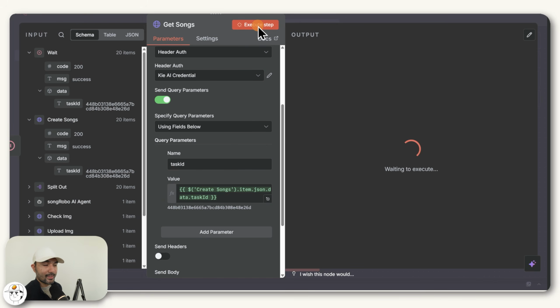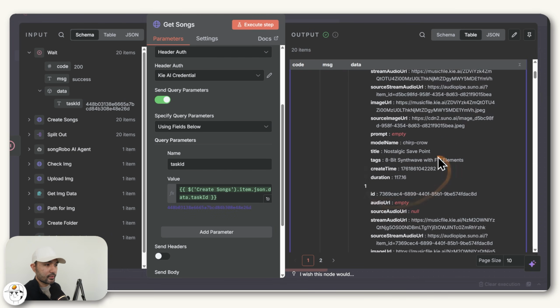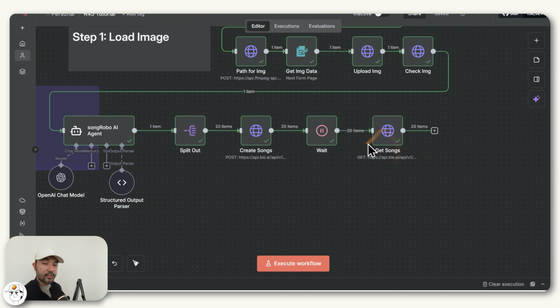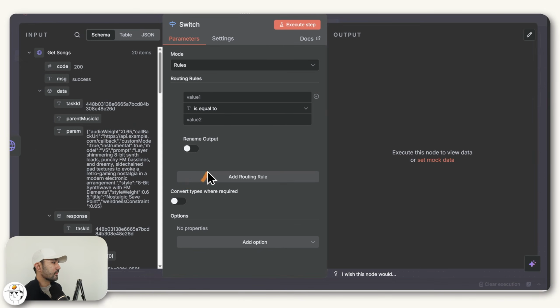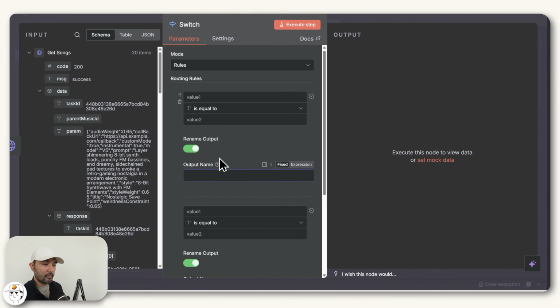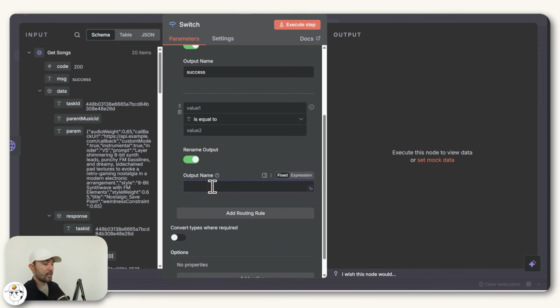And if I execute that step, what it should now give you is the status of each of those generations. So there's a lot of text here, but the important thing to look at is this status field. Since some songs are still generating, what I recommend for this case is to just set up a switch node. And what you want to do here is to add another routing rule and just go ahead and rename both of them, because this one will be a branch for when the song is already completed or successful. And this one will be a branch for when the song is still in progress.